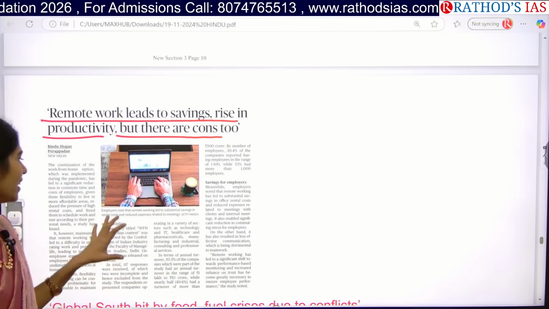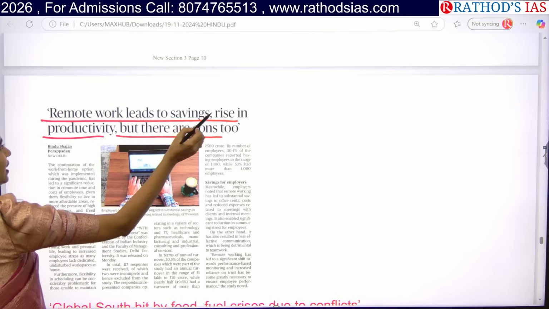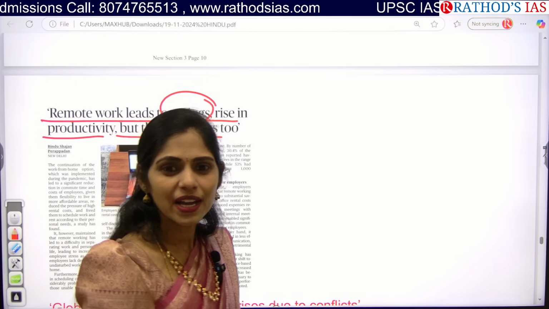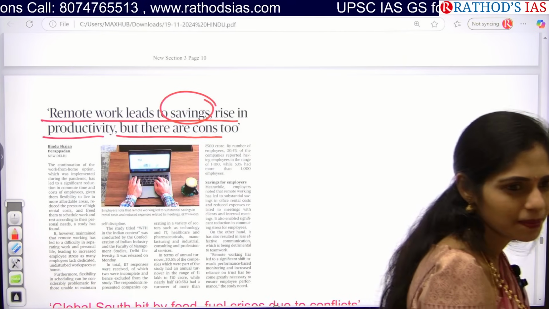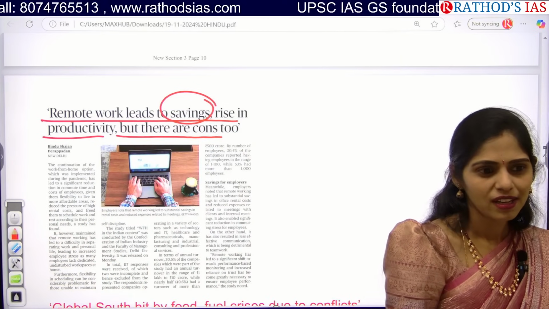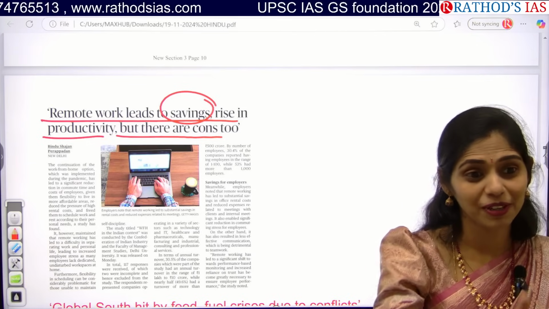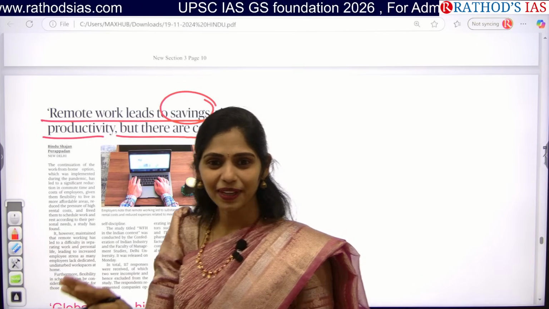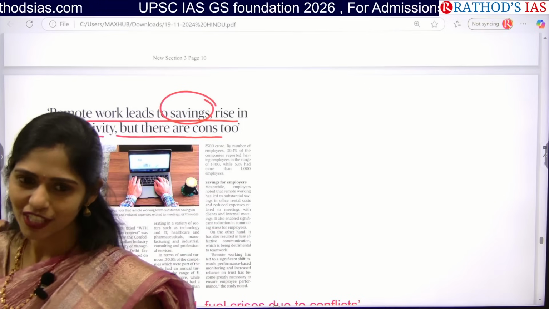So this article is saying that because of remote working, it will lead to savings. How will savings increase? Transportation cost. Even eating in canteens will be reduced. Restaurants, going out, especially parties, all will be limited, so the savings will obviously increase.